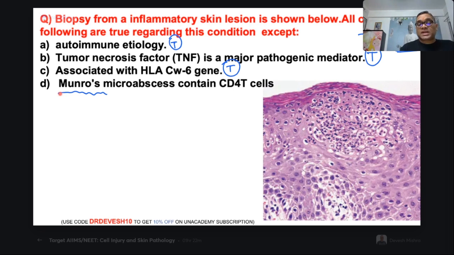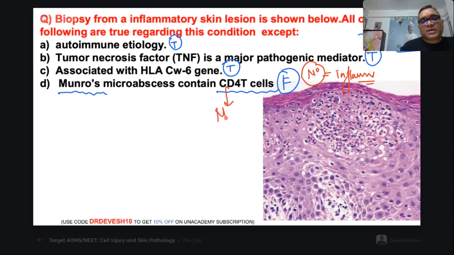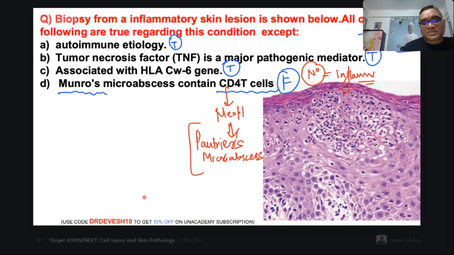Munro's microabscess contains CD4 T cell. True or false? It's a false statement. What will be present? They should be having neutrophil only. What kind of neutrophil? Inflammatory neutrophil, right? So inflammatory neutrophil. CD4 T cells will be neoplastic in case of Pautrier's microabscess. Where will you see Pautrier's microabscess? Pautrier's microabscess will be seen in mycosis fungoides.